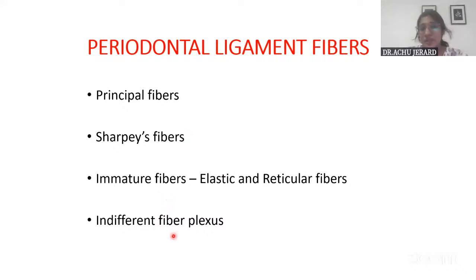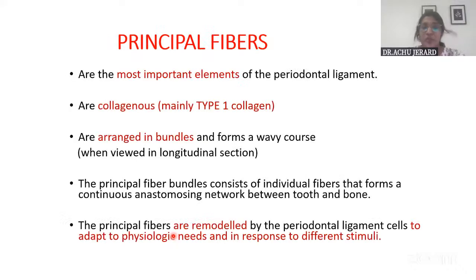And then the immature fibers and indifferent fiber plexus. And then you will have to write about each of these, with more stress on the principal fiber groups. The principal fiber groups are the most important elements of the periodontal ligament, which is made of type 1 collagen, and they are arranged in bundles. And these fibers are remodeled by the periodontal ligament cells according to physiological needs and in response to stimuli. That is an introduction for the principal fibers.